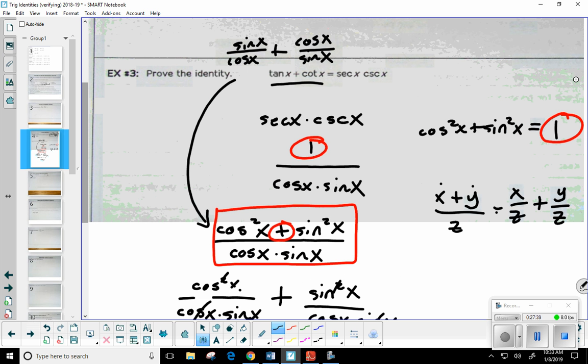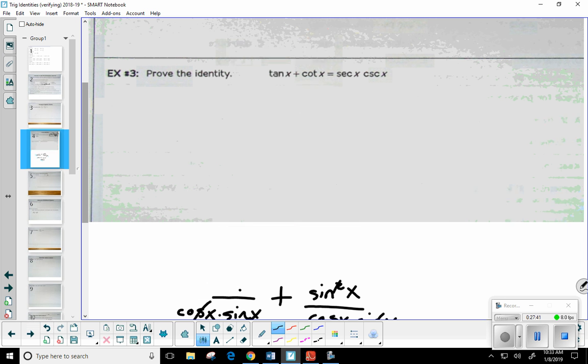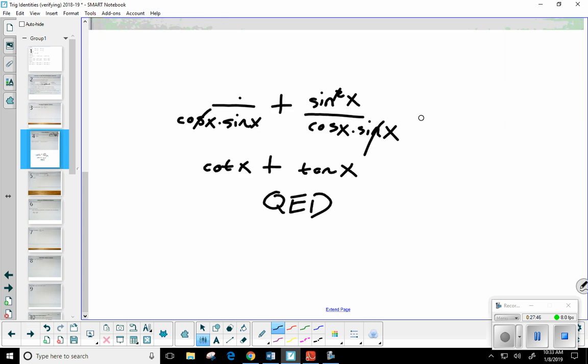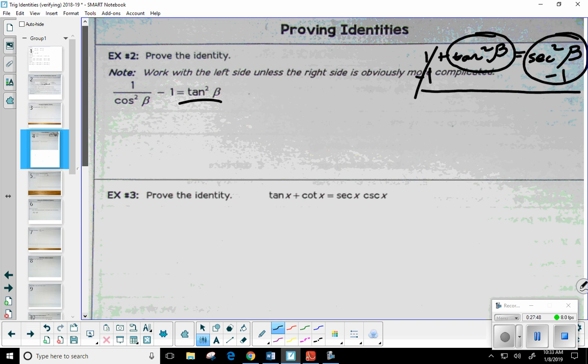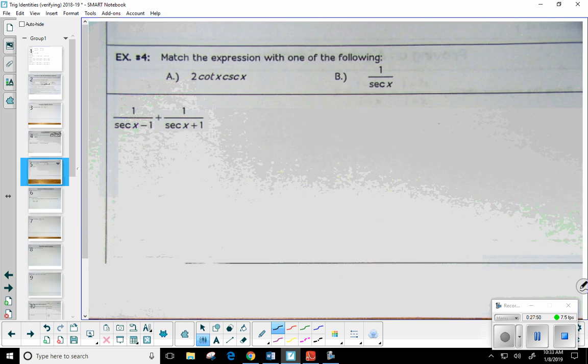How are we doing so far? Yeah? Is it starting to come back to you? All right. Well, how about this? Okay. Now, this one, you're not given an equation. This is like a multiple choice problem. This expression, 1 over secant of x minus 1 plus 1 over secant of x plus 1, will simplify to either A, 2 cotangent cosecant, or B, 1 over secant.